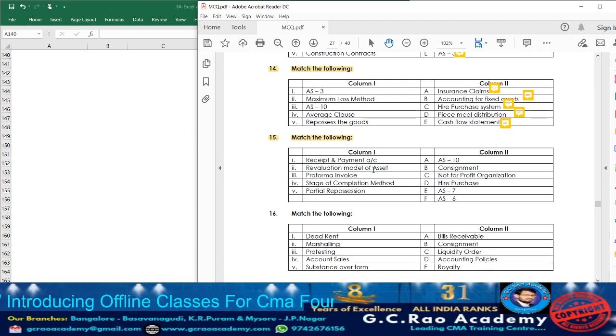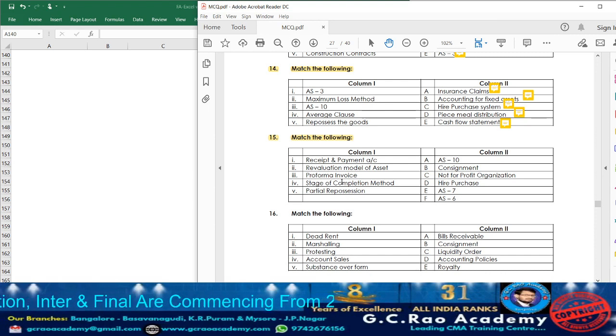See, usually the valuation of assets can be done under two models. One is the cost model and another is the revaluation model. This concept is covered under which standard? Accounting Standard 10. Next, pro forma invoice. The pro forma invoice is a document which will be prepared by whom? The consignor, and it will be sent to the consignee.